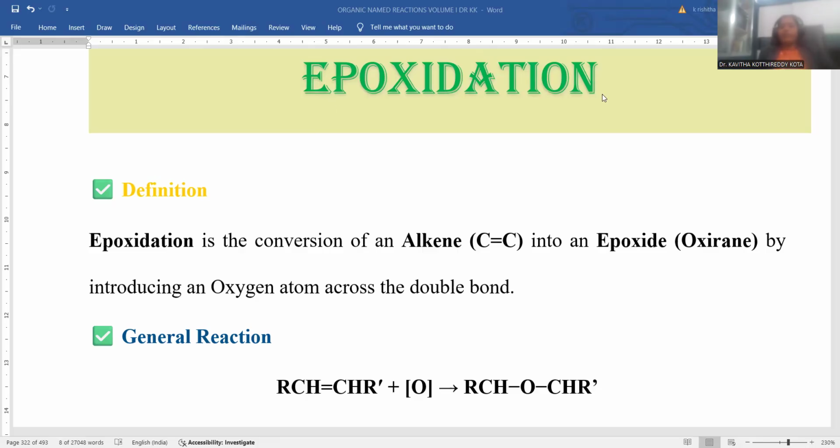Epoxidation was taken from the textbook of organic named reactions written by Dr. Kavita Kothireddy Kota. Let me describe the epoxidation process. Epoxidation is when an alkene is transformed into an epoxide, IUPAC name oxirane, by introducing an oxygen atom across the double bond. The process is called epoxidation.